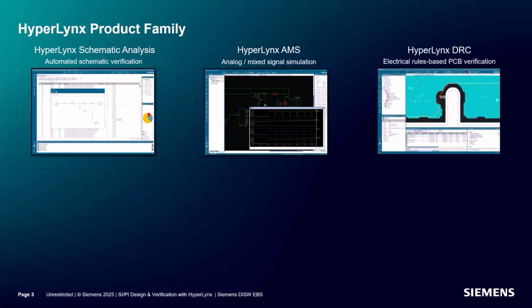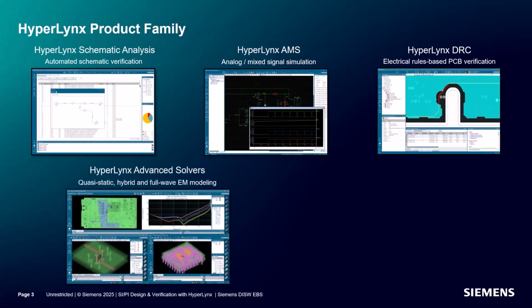HyperLynx DRC provides fast, rules-based design checking of PCB layouts. HyperLynx DRC can identify layout issues in a fraction of the time that simulation requires, and screening designs with DRC before investing in detailed modeling and simulation will help speed up your design cycle. HyperLynx's advanced solvers provide accurate 3D electromagnetic modeling of PCB structures and are seamlessly integrated with HyperLynx SI and PI to provide complete front-to-back analysis flows.